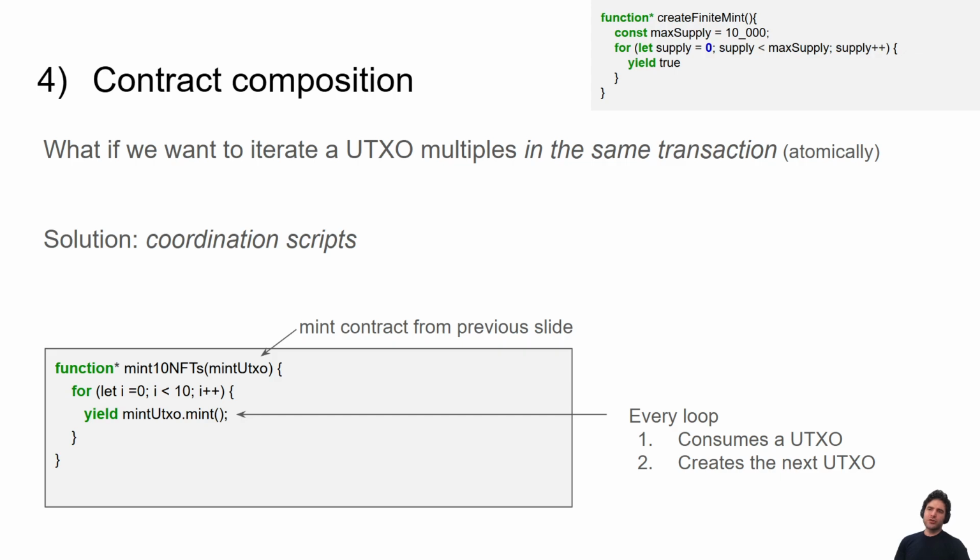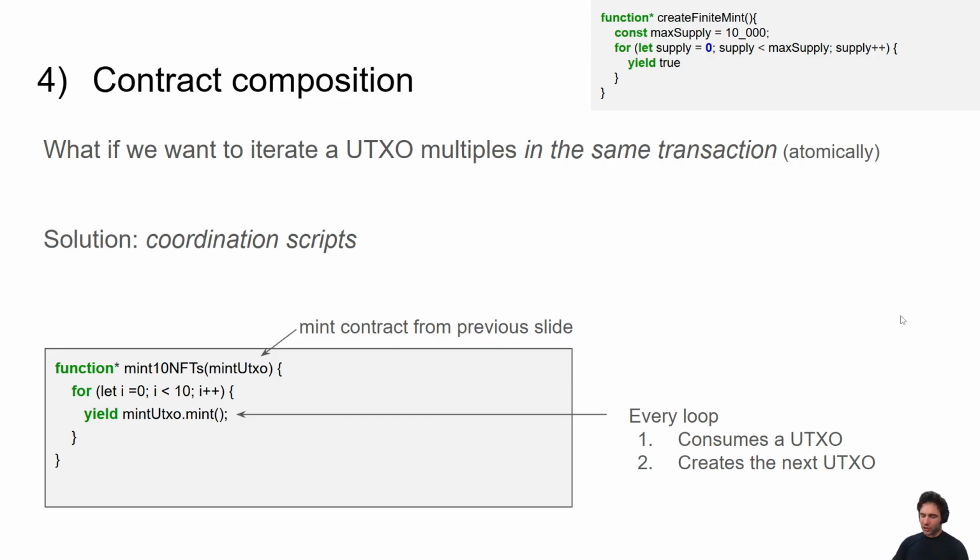So to solve this in Starstream, we introduce this concept of a coordination script. So coordination scripts are stateless. They don't have state that lives forever on chain, rather just ephemeral construction. And the key thing is that these coordination scripts can iterate multiple UTXOs in a single transaction. So it's very different from, for example, Bitcoin or Cardano, where every transaction has one set of inputs and one set of outputs, and that's it. We're saying in Starstream, you could actually have a transaction, a coordination script, that iterates a UTXO multiple times.